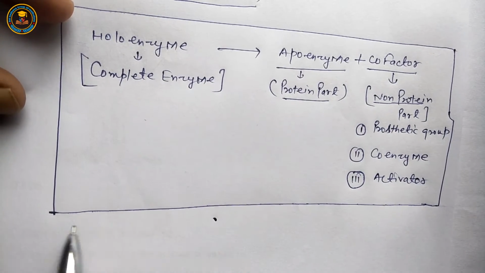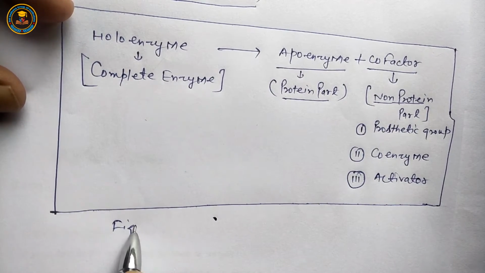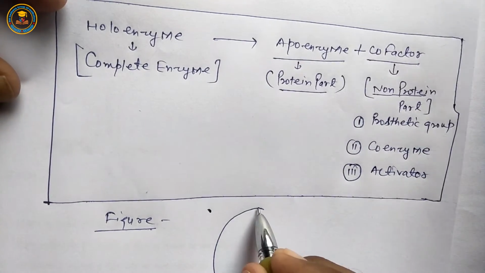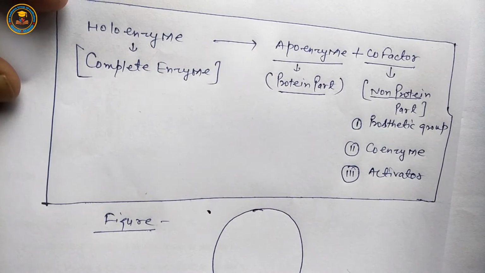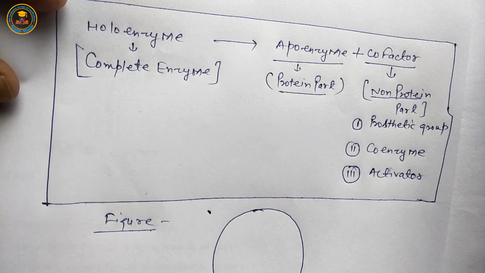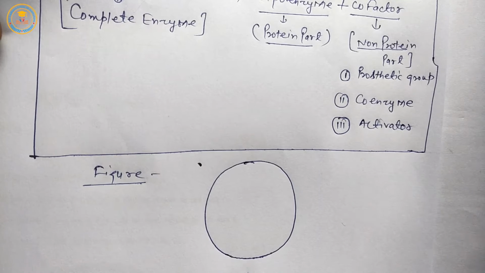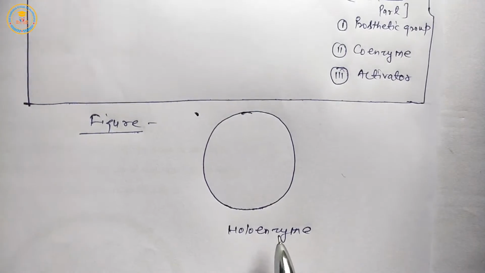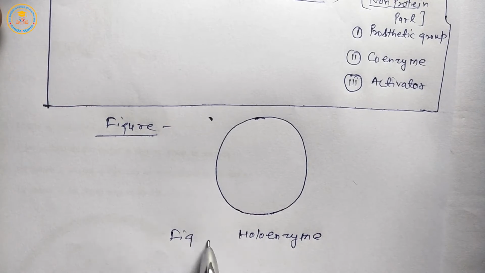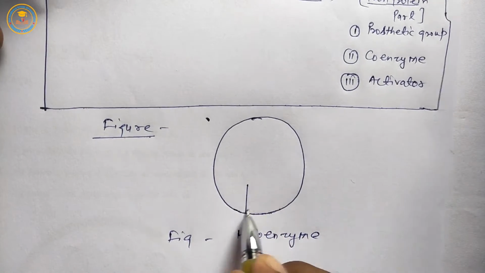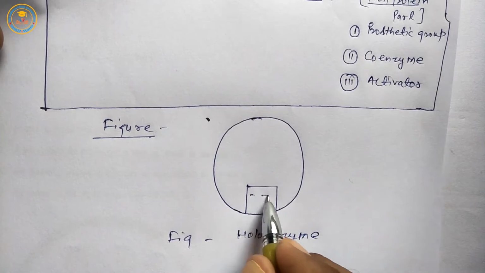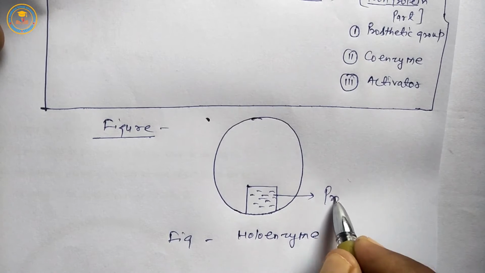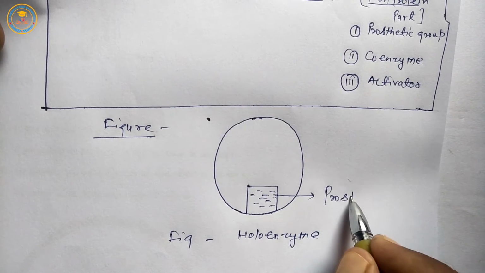Next is the figure. This is holoenzyme, it means complete enzyme. This part is the prosthetic group.